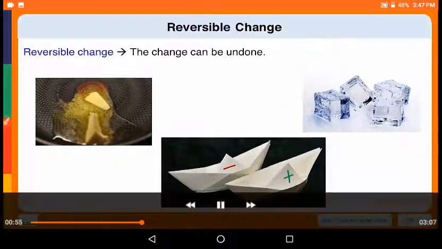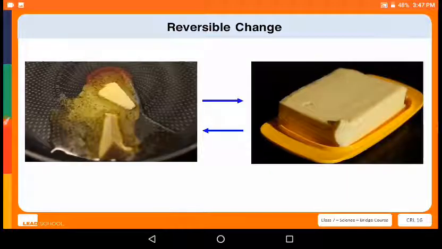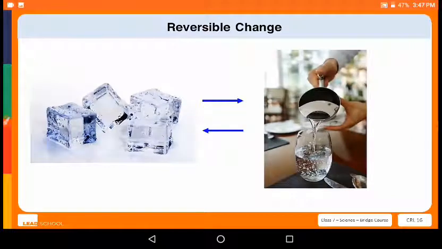In all the changes that we observe, we can get back the original products used in the process. When a change takes place in the opposite or backward direction, it is called a reversible change. In a reversible change, we can get the original products used and the change can be undone. We can cool butter to return it to its original state. We can unfold paper back to its original shape. We can heat ice so that it is back to its original liquid form.